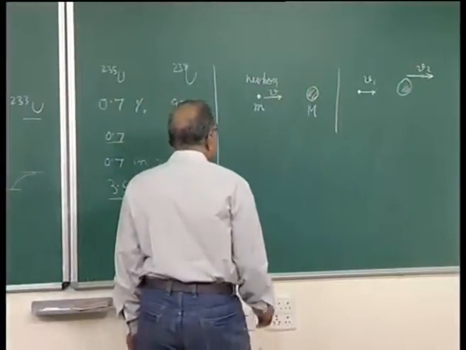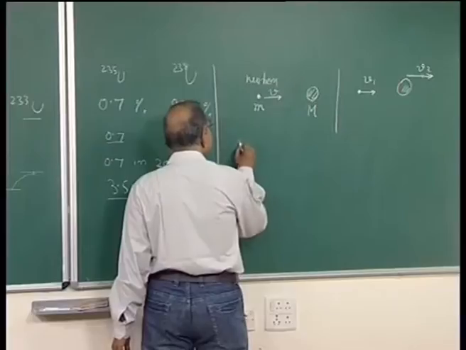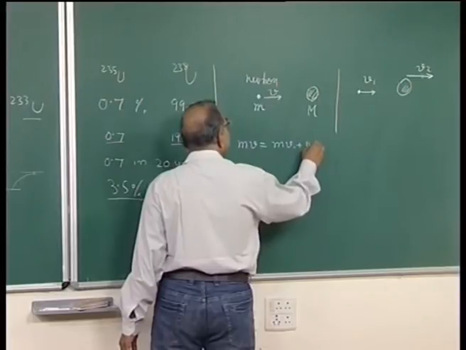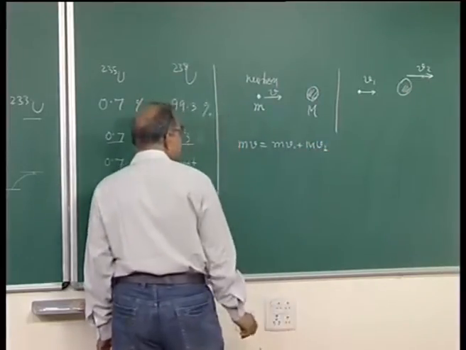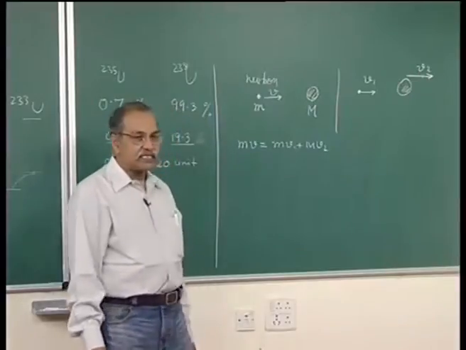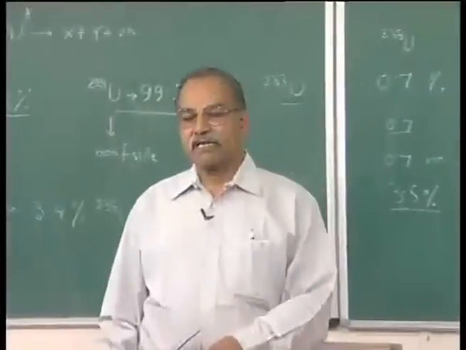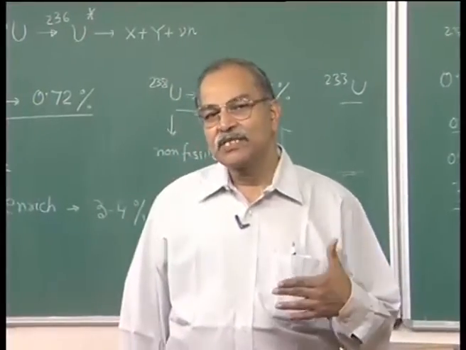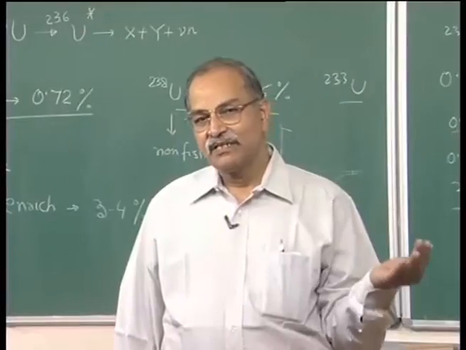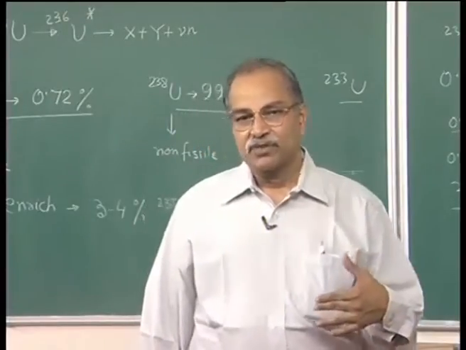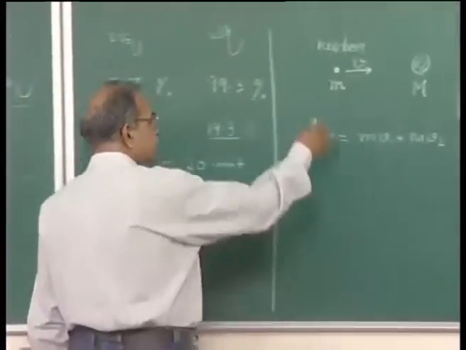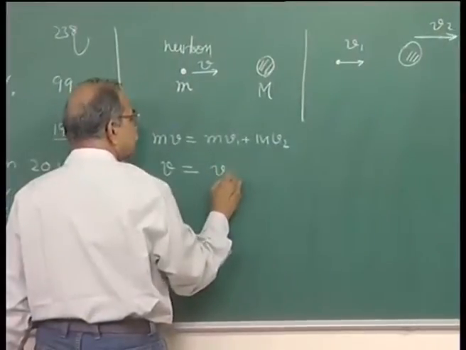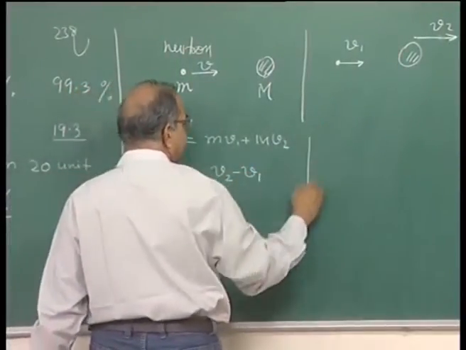Let us see. So, the momentum conservation will be mv = mv1 + Mv2, and then if it is an elastic collision, kinetic energy before the event is equal to kinetic energy after the event, and that leads to the equation that velocity of separation is equal to velocity of approach. So, velocity of approach here is v and velocity of separation here is v2 − v1. So, v should be equal to v2 − v1. So, this is for elastic scattering.